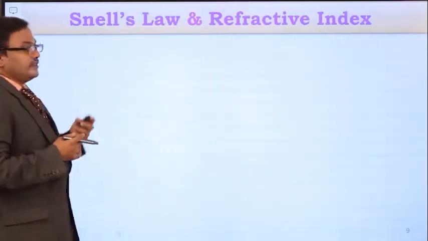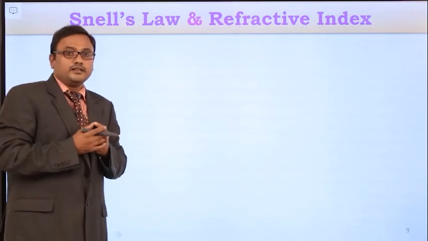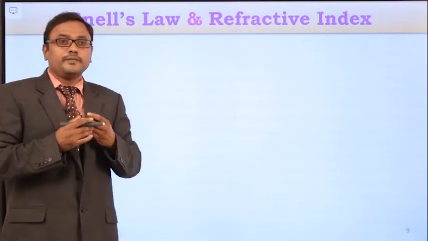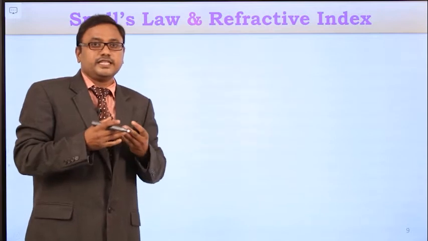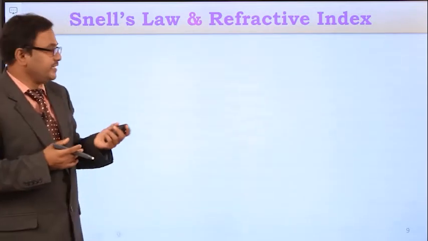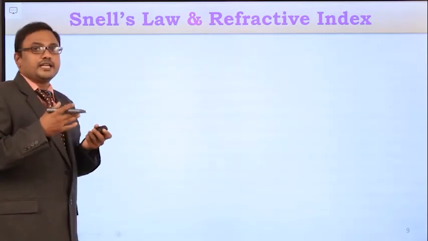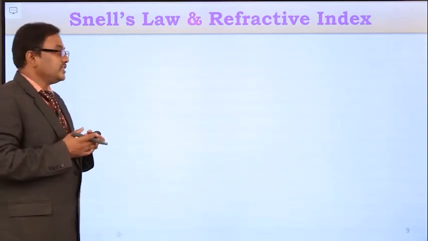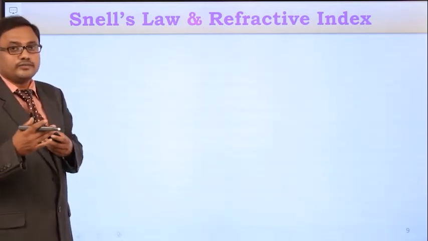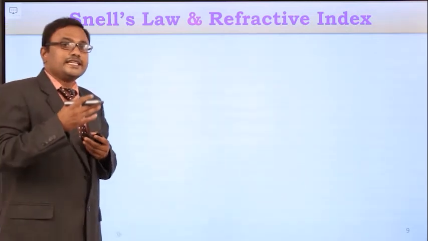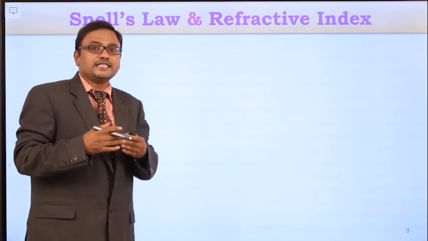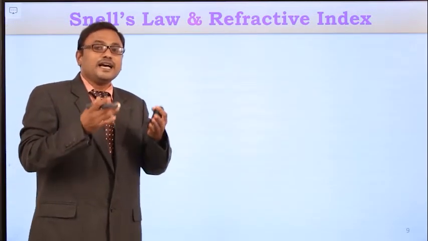And now you know very well the refractive index of the medium changes based on its density. So for different mediums there are different refractive indices. If the refractive index is more, then that medium is the denser medium, and if the refractive index is less, that medium is the rarer medium.